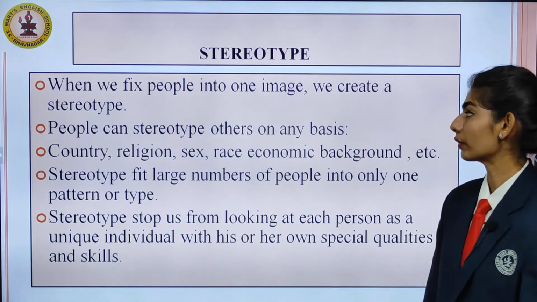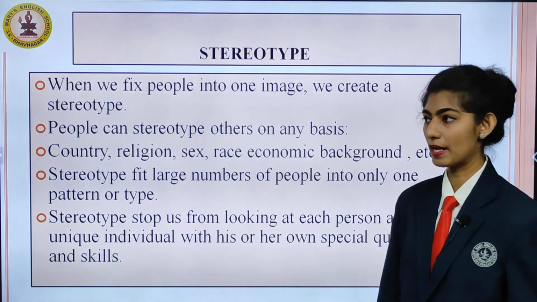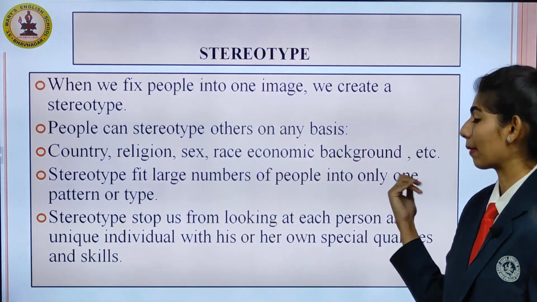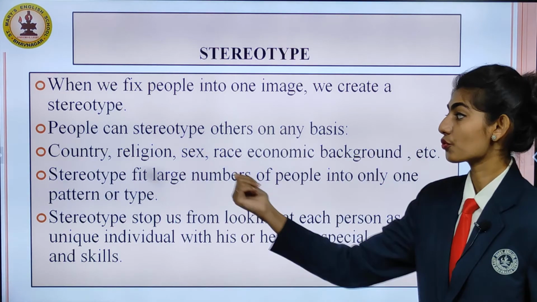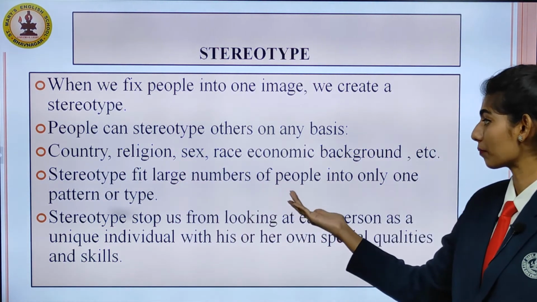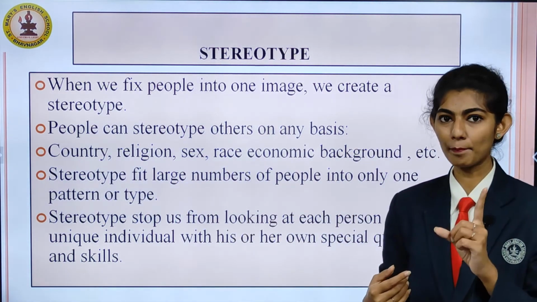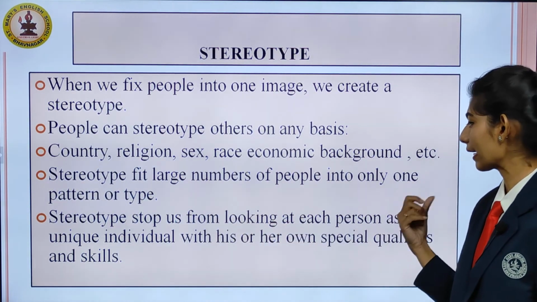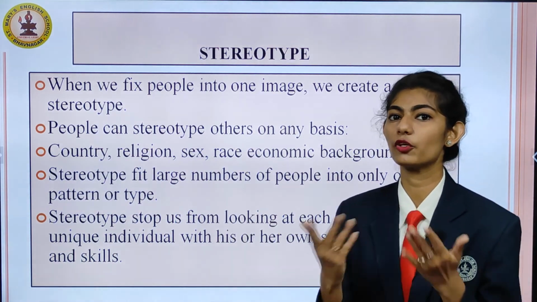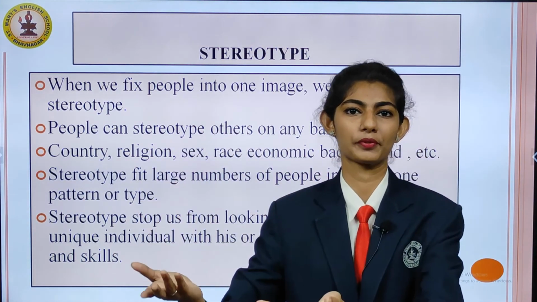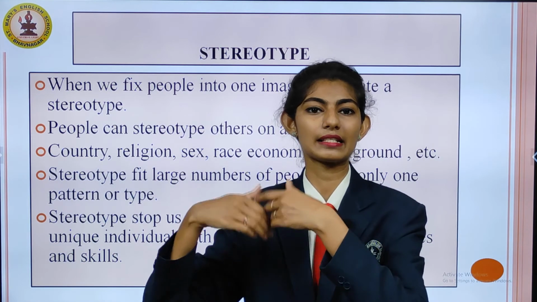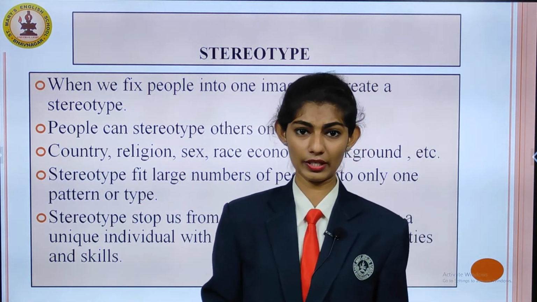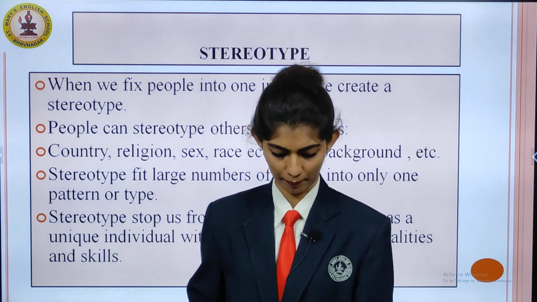People can stereotype others on a basis like country, religion, gender, race, economic background, etc. So stereotype means it fits a large number of people into only one pattern or type. So stereotypes stop us from looking at each person as a unique individual. You will not find what is unique in that person, what skills and abilities that person has, with her own special qualities and skills. Okay, so this was the example of stereotype.